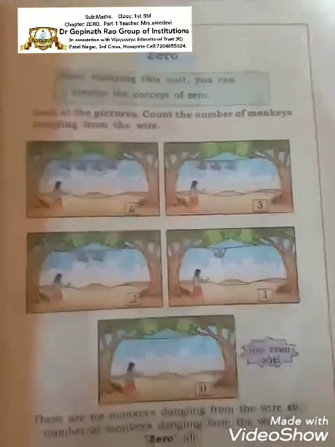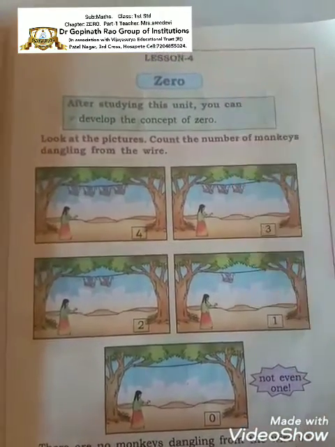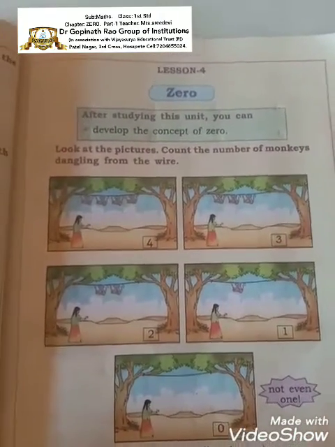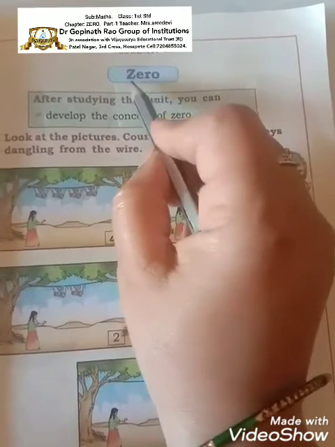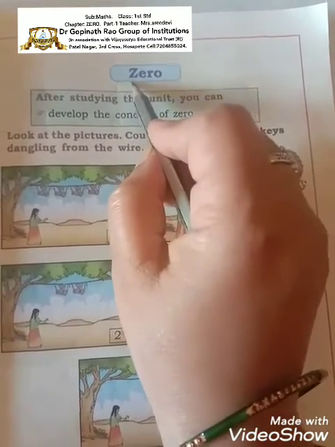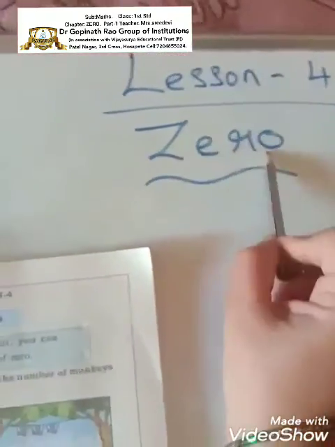Okay children, in the last class we finished lesson number 3 and today we are going to start lesson number 4. So what is lesson number 4? Lesson number 4 is zero. See, Z-E-R-O, zero. We are going to start lesson number 4, that is 0.